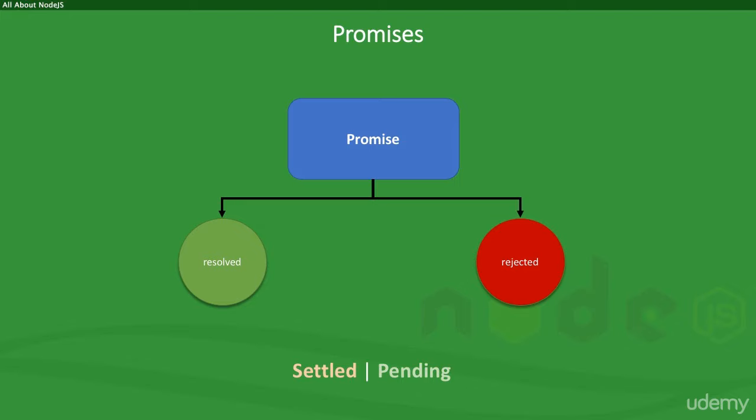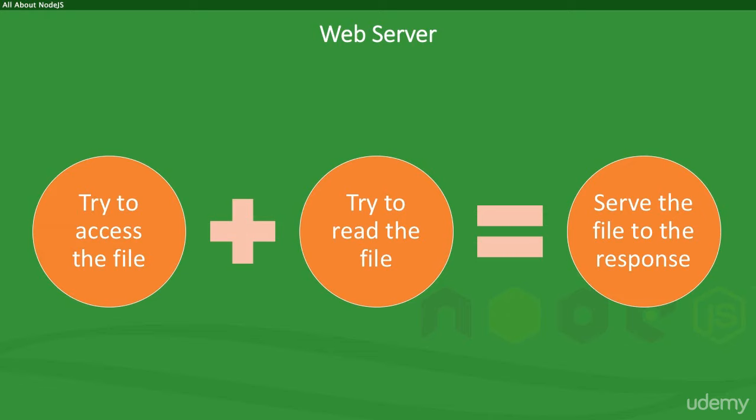So looking back at the CFO example, this is the sort of thing we are doing in our web server code as well. The fs.access method has to tell us if the file is accessible or not before fs.readFile tries to read it in. If fs.access fails, then readFile will not be able to do its job either. There are other scenarios which promises cater to as well, but more on that in a future lecture perhaps.